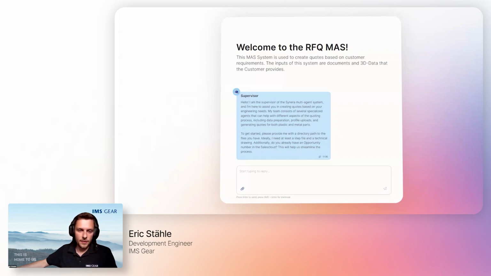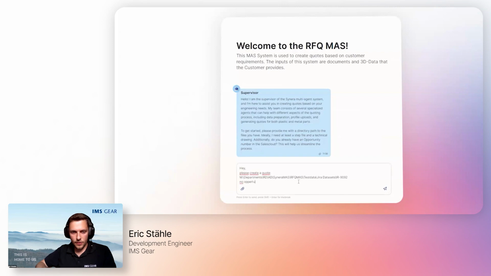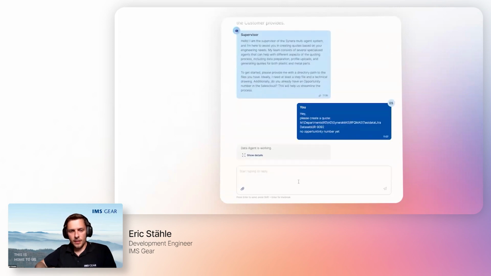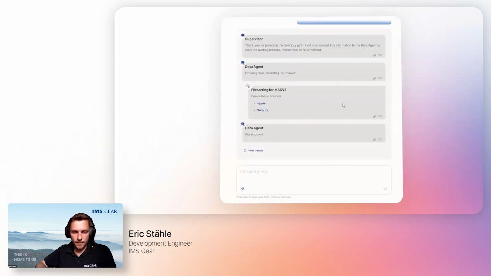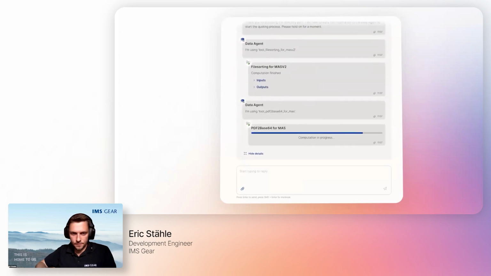So the supervisor gives some instructions on how the system is working, and then you can just start interacting with it. And here the input to create a quotation is basically a data set. And so you can simply provide this. In that case, it's a data set that's stored on a network drive. And if you send this to the supervisor, he will start with the work.